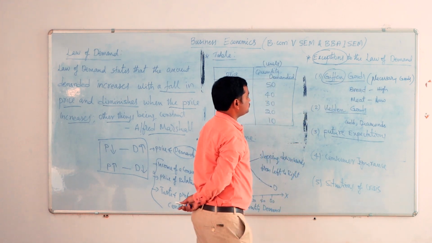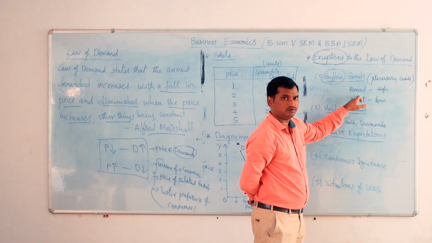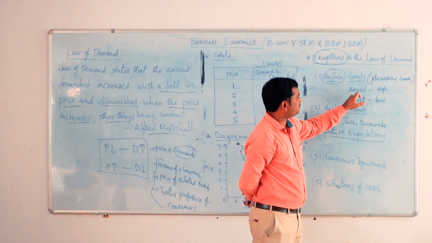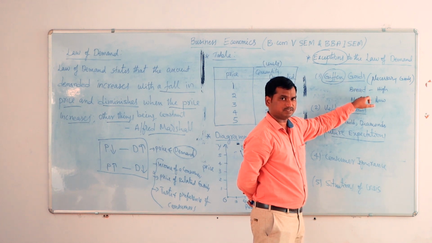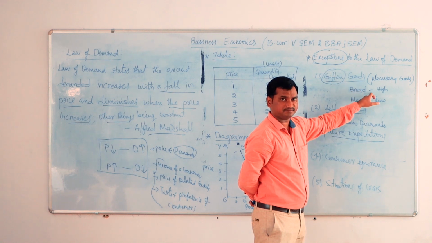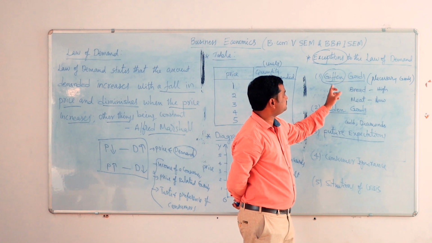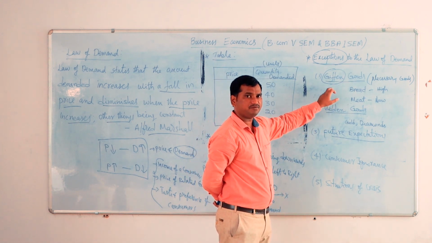As per this law, what should happen? When the price is high, the demand should be low. But what happened in this case? Though the price was high, the demand for bread was very high in Britain. The workers used to buy bread only, as it is a necessary item. This is the exception found by Giffen, a British economist.